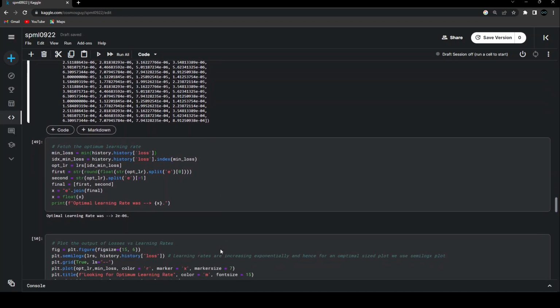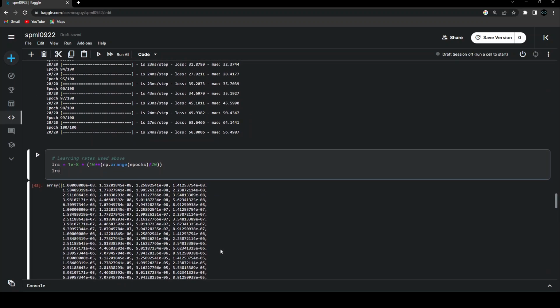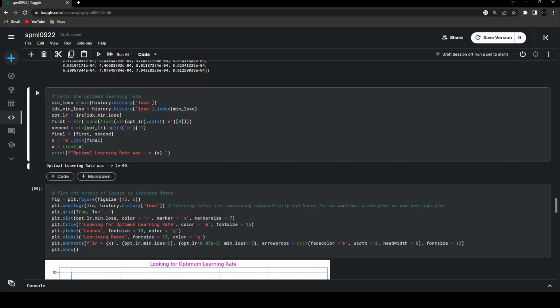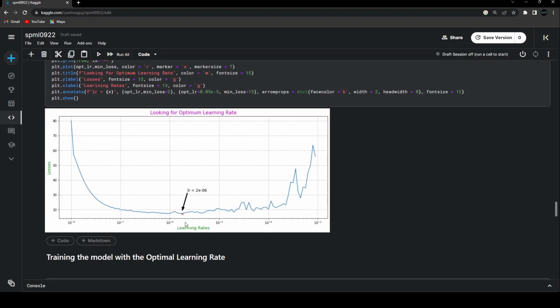Now our task is to find at what value we got the minimum loss. For that, I'm using this extra step over here. Or else you can directly plot this data and figure out that, okay, over here, after this particular step, the learning is again not stable. And this is the place where it is a bit stable, and this is where we are getting the minimum amount of loss over here. And this is at 2e-6. So that is the optimal learning rate that we have found.